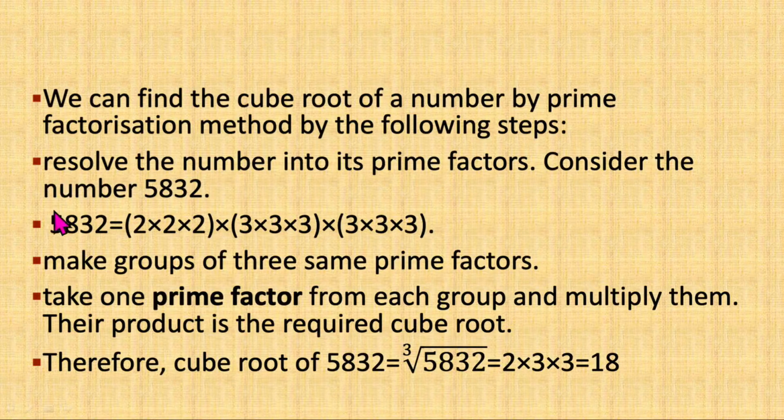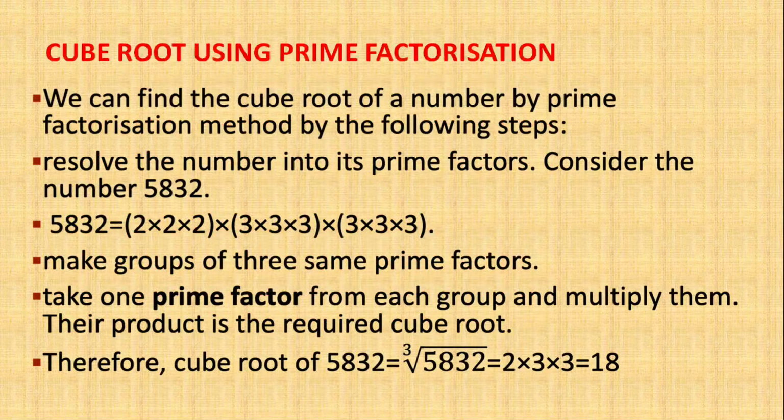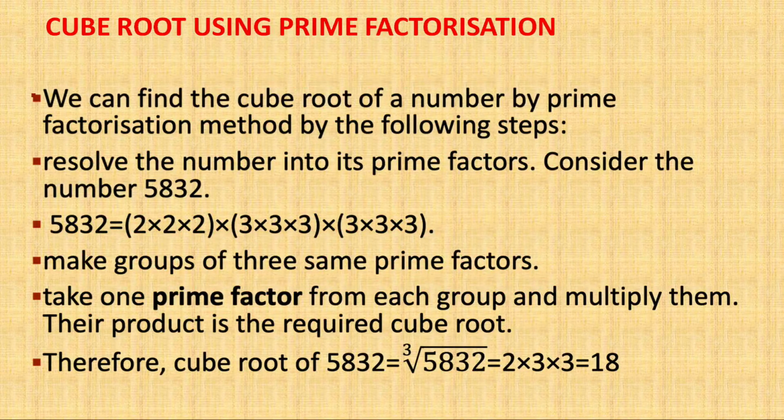So let us take the example 5832. By prime factorization we have such kind of factors with us. So we make groups of 3 numbers which are occurring thrice. So here we can take out 2 common, 3 common, and again 3 common. So the answer is 2 into 3 into 3, you will get 18. So this is just the example which we have just discussed here as well.